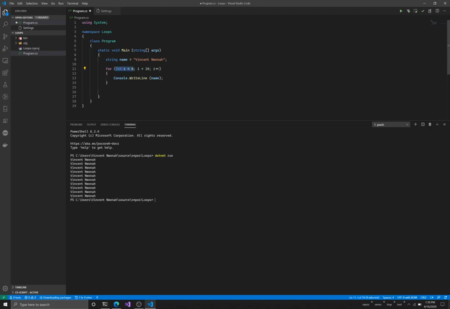We call it a loop variable sometimes. And we say create a variable, start it at 0. Now before you run this loop, check: is i less than 10? And yes, i is less than 10 in this case. And then we print out Console.WriteLine name, and that is when this happens, right? The first one. And then we say after executing this line of code, add 1 to i. Now i becomes 1. i is no longer 0, i is now 1.